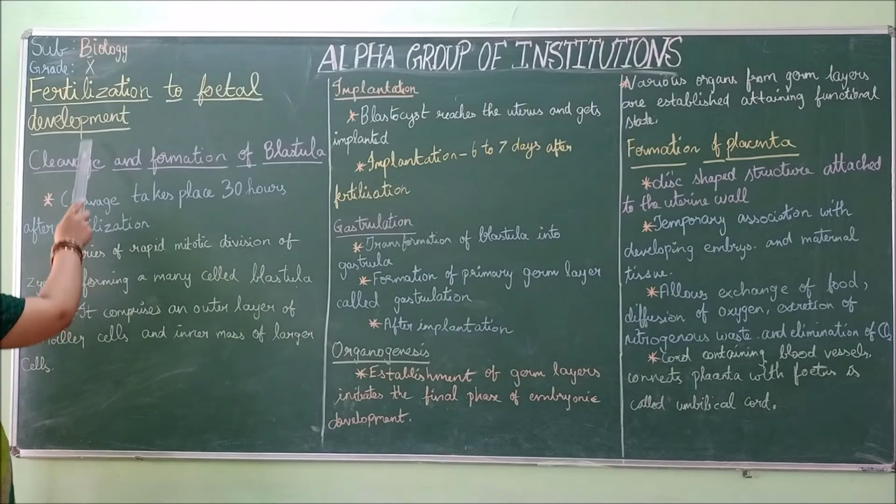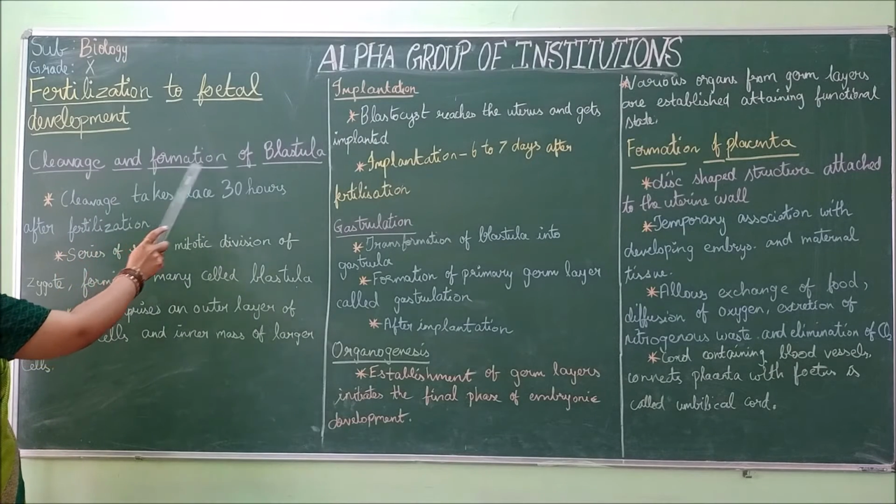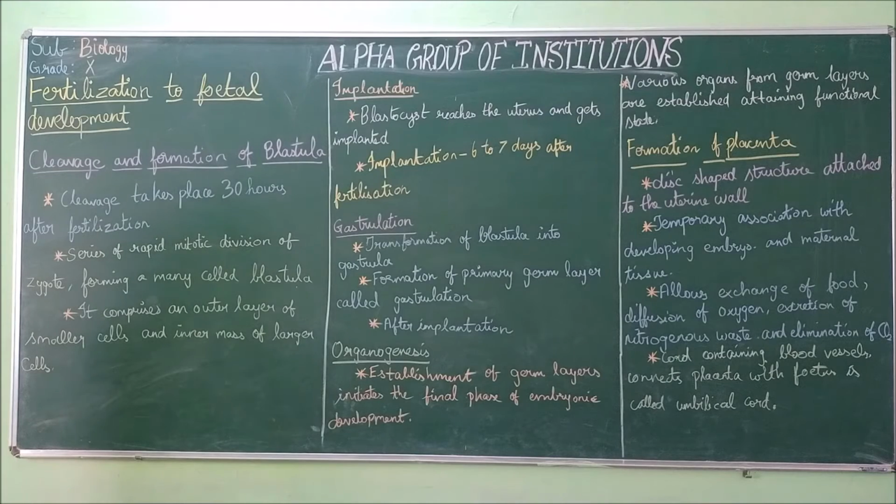The next stage after fertilization is cleavage and formation of blastula. Cleavage: separation takes place and a blastula is formed. Cleavage takes place after 30 hours of fertilization. After the fusion, after 30 hours, the separation, cleavage, takes place.